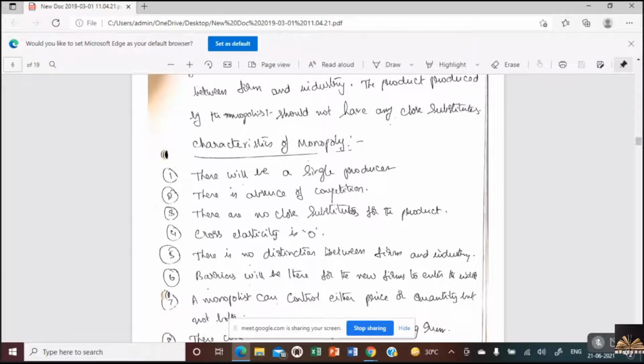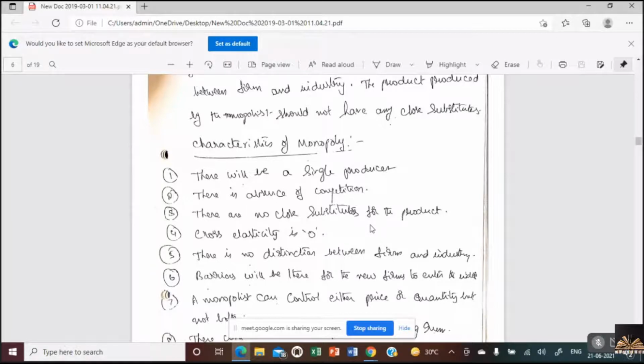And here the cross elasticity of demand is 0. We have seen this in elasticity. Cross elasticity concerns related goods, either complements or substitutes. So in the case of monopoly, the cross elasticity of demand is 0, meaning there are no substitutes and no concept of related goods at all. And here there is no distinction between a firm and an industry.